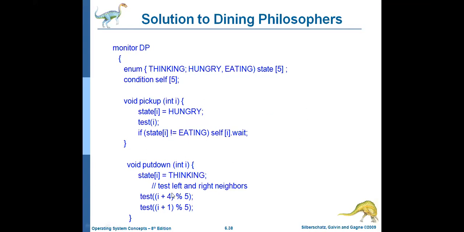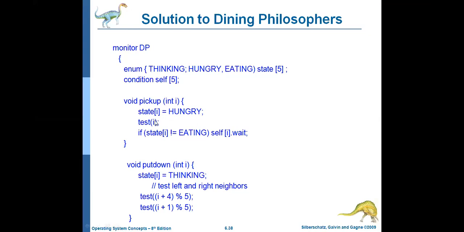Okay. And then test the left and right neighbors. That means now he will give a chance to the neighbor nodes. Who are the neighbor nodes? 1 and 4. If they are willing to take the food, again 1 and 4 need to go for the pickup. For example, if it is for philosopher 1, so I value is 1 now. So the philosopher is willing to take the food.